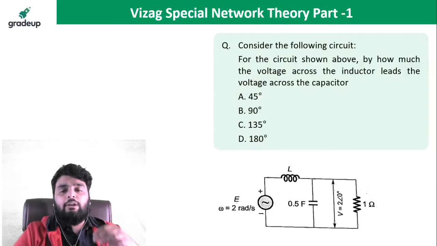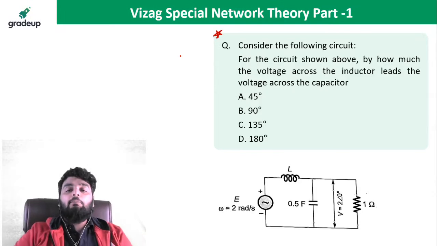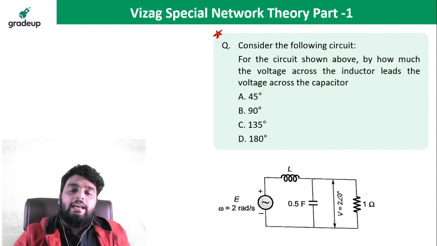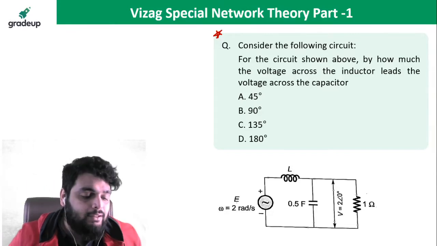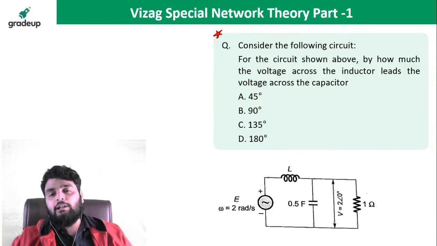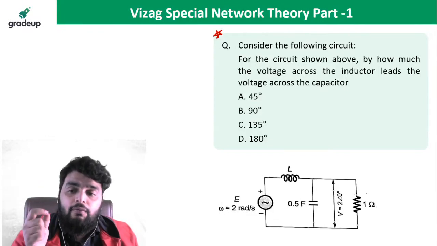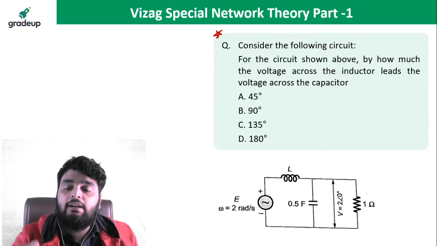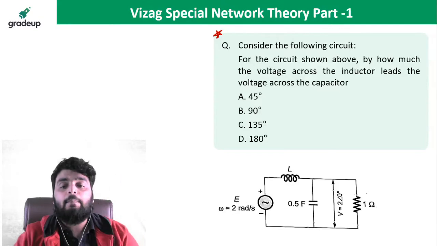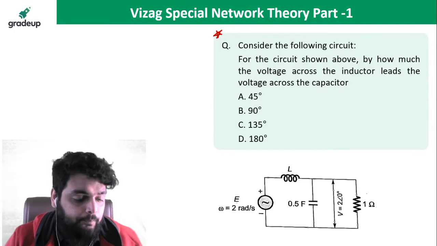Next question, everyone, and one of the most important questions of today's class. In this question, we need to find out by what angle the inductor voltage leads the capacitor voltage. Phasor difference is very important in networks, and not only for networks. If you know phasors correctly, you can solve questions of machines, power systems, control and power electronics. So tell me, everyone, give the answer for this question.